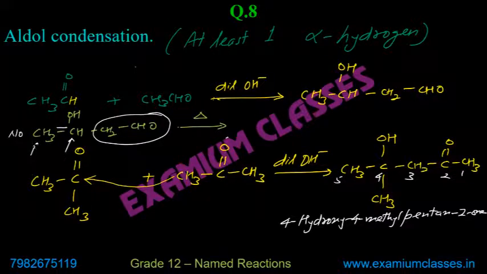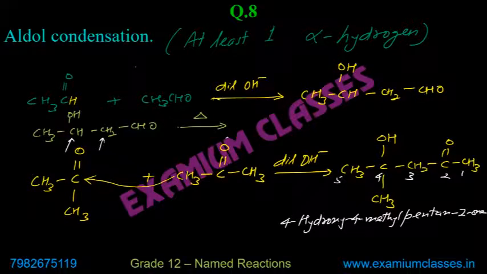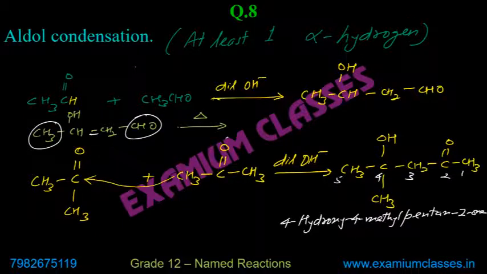But suppose the H goes from here, then the double bond is formed here. There is one carbon attached to this one, and there is one carbon attached to the other carbon of the double bond. So the doubly bonded carbons are these two, and to these carbons which form the double bond, there are two carbons attached. So as per Saytzeff's rule, the double bond will be formed here.